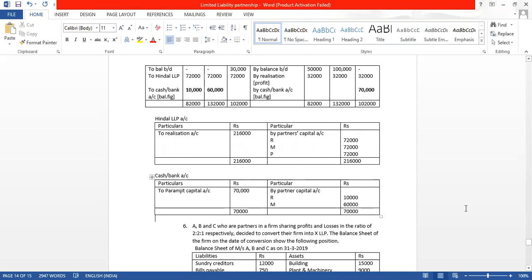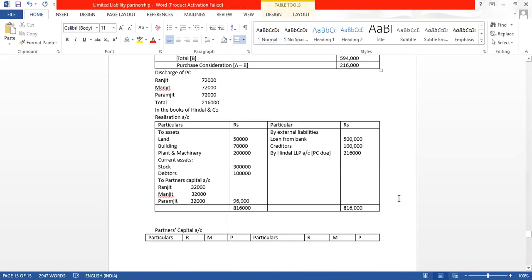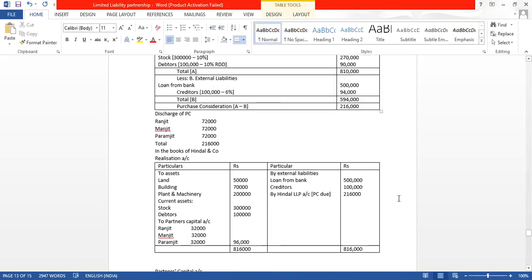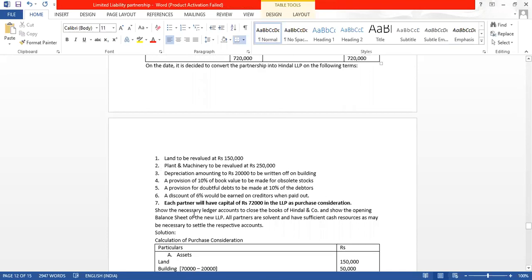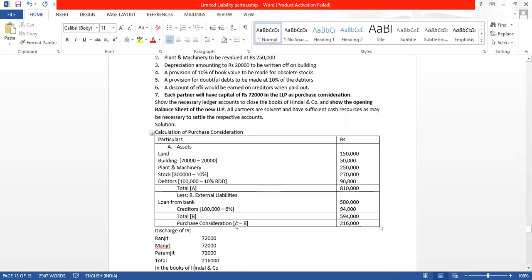So now what else have they asked? They had asked for closing the realization account, and to prepare the necessary ledger accounts to close the books of Hindal and Company. We have done those accounts. Now they have asked one more thing which we will have to prepare here: the opening balance sheet of the new LLP. So this statement of PC is important to us because now we will be preparing the balance sheet.